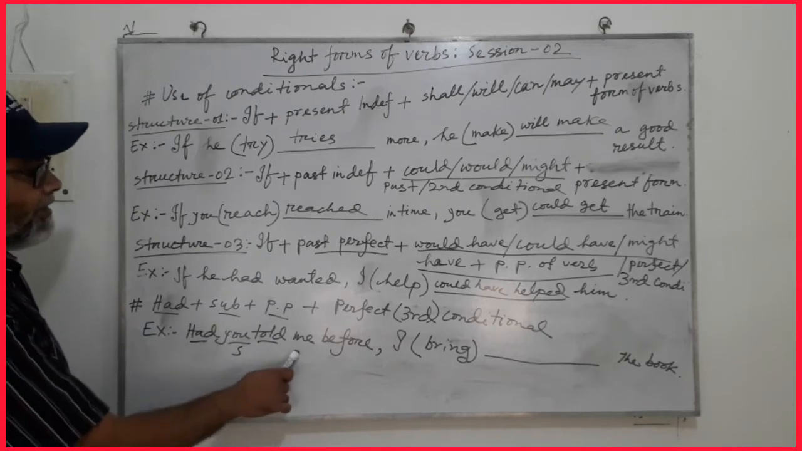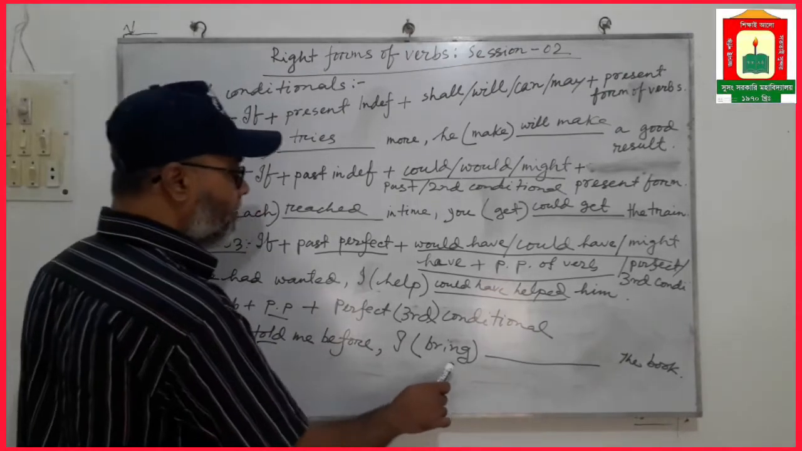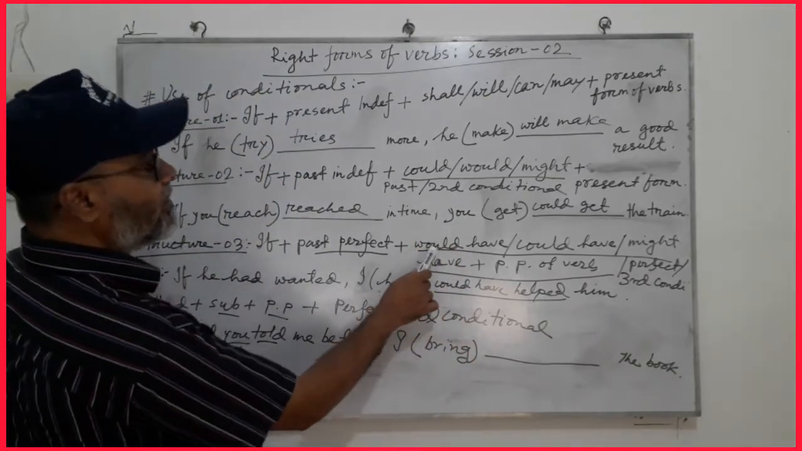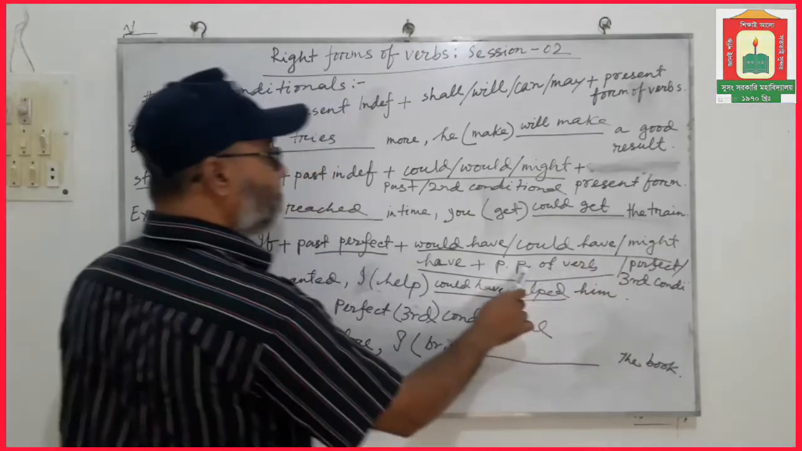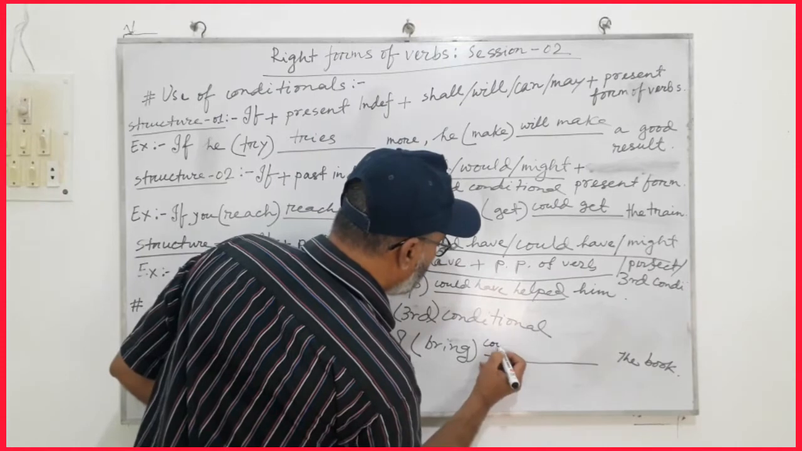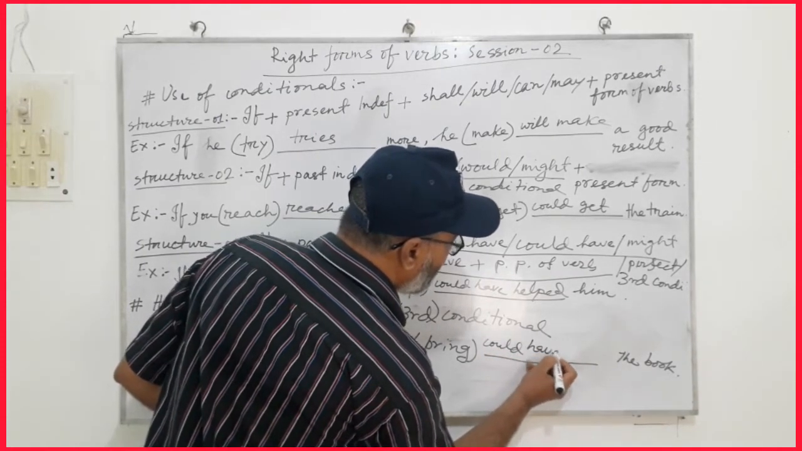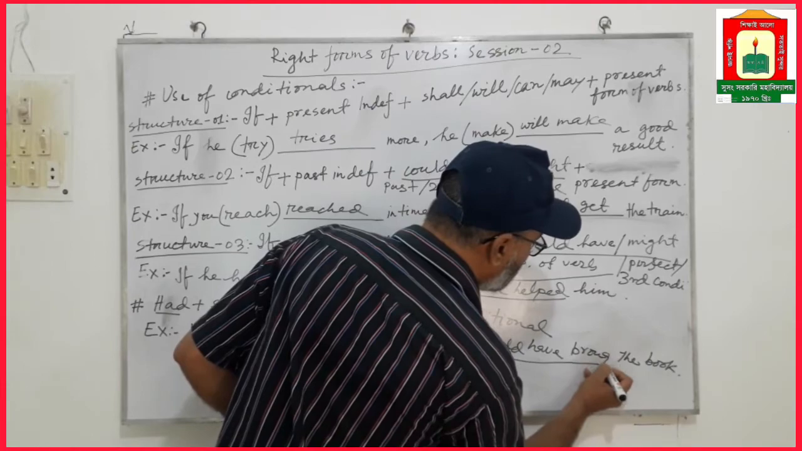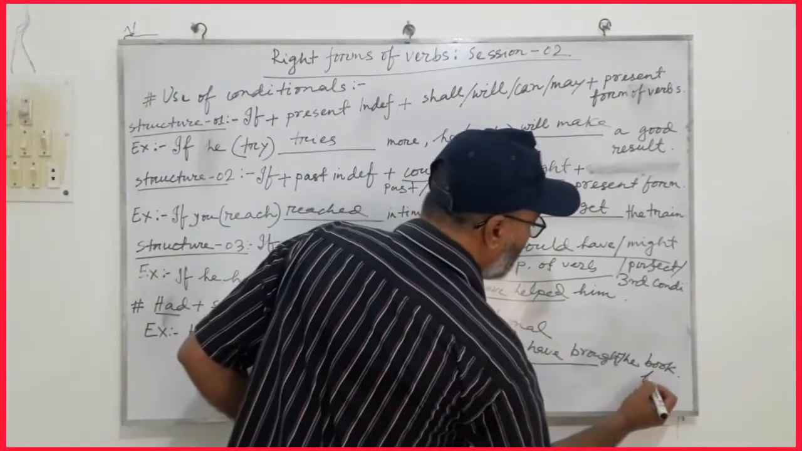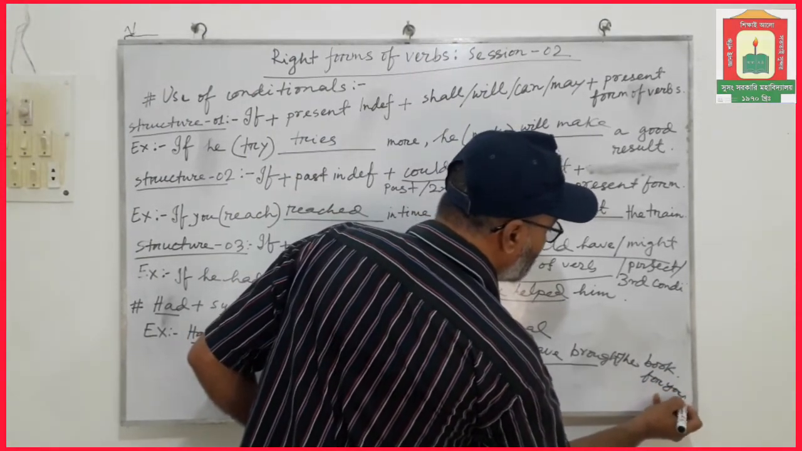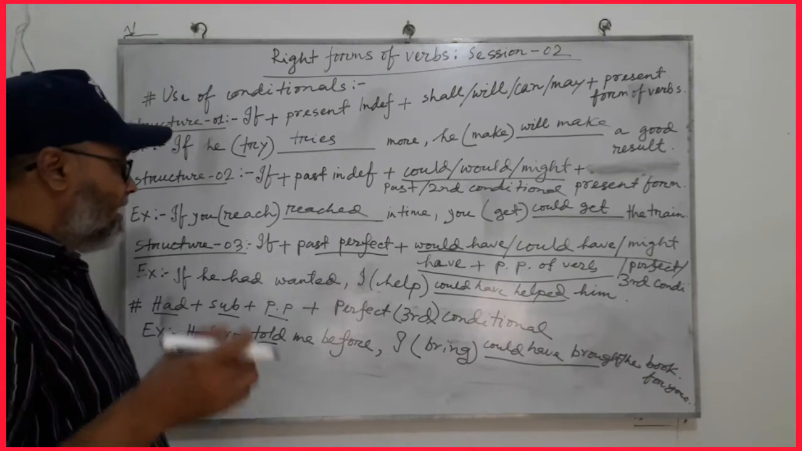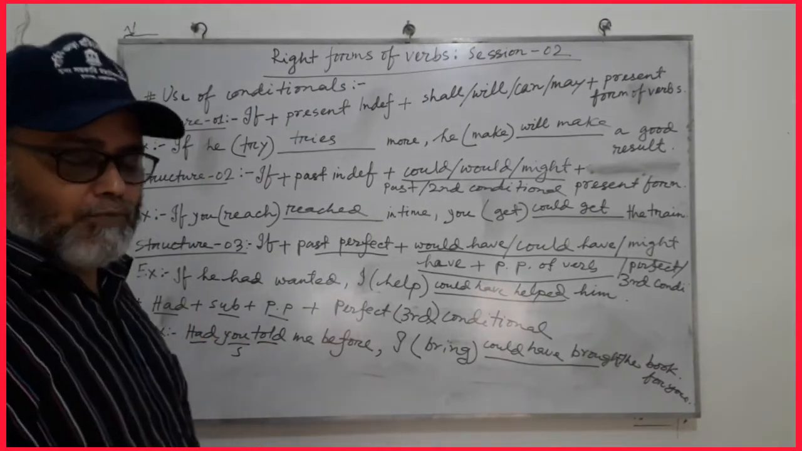Had you told me before I bring the book? Third conditional, I have to use third conditional. What is third conditional? Would have, could have, might have, plus past participle form of verb. Then we have to write, I could have brought. I could have brought the book for you. Here ends the conditional.